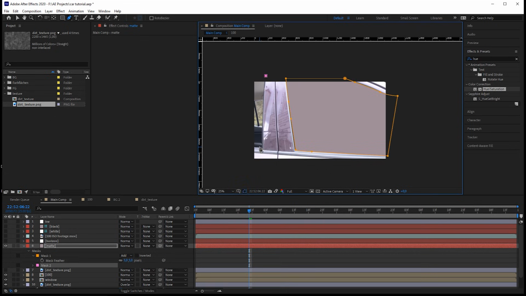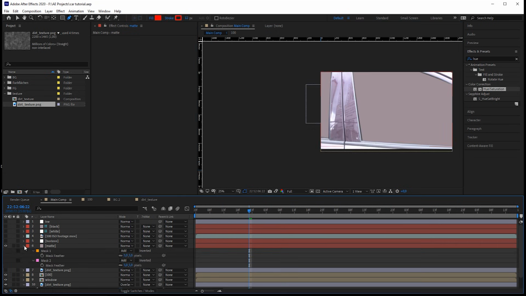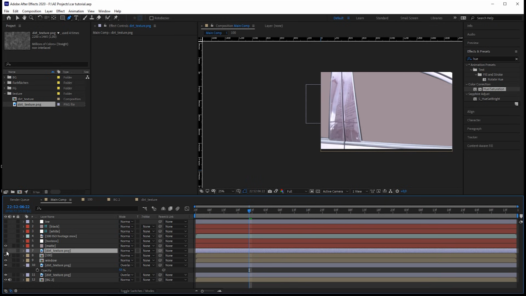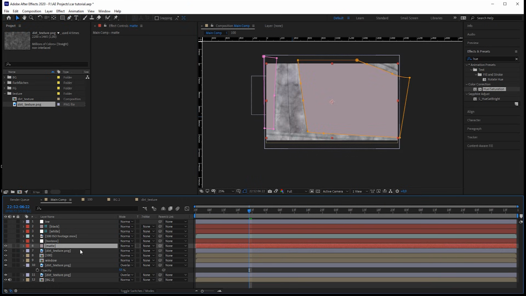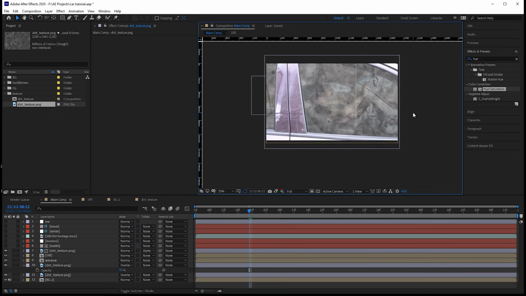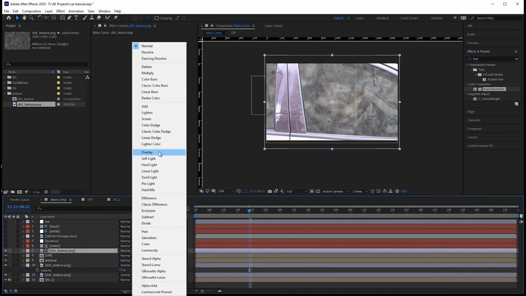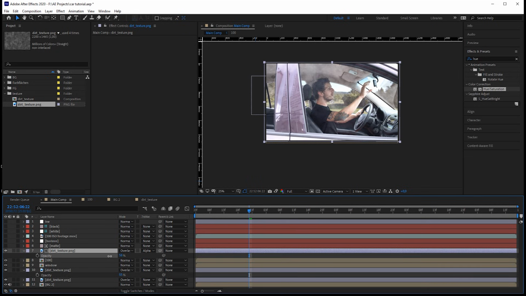Let's also create a back window. Also feather this 5 pixels. And now let's enable our dirt texture again and use the matte as an alpha matte. So you can just go to the track tab over here and select the alpha matte from the layer matte. Now we have dirt textures just on the windows. Again, we go to the overlay setting, which we found looks nicest. I'm also going down with the transparency here.